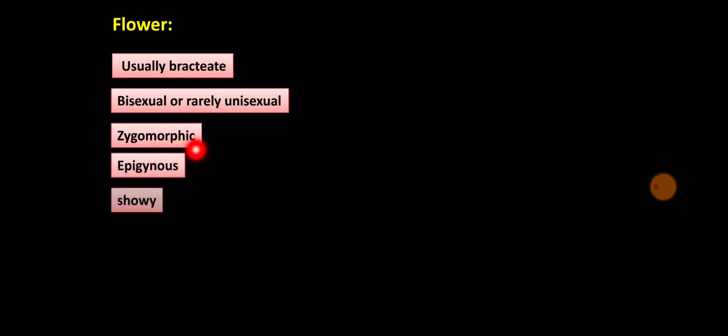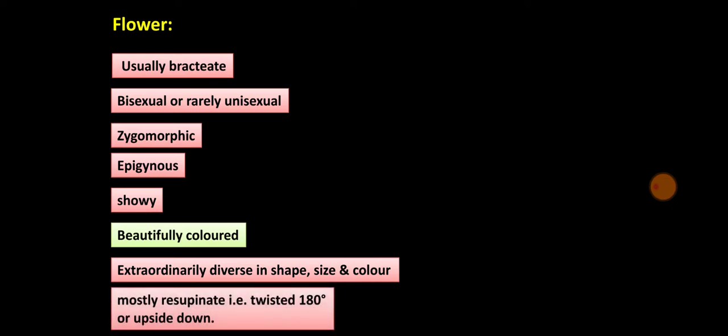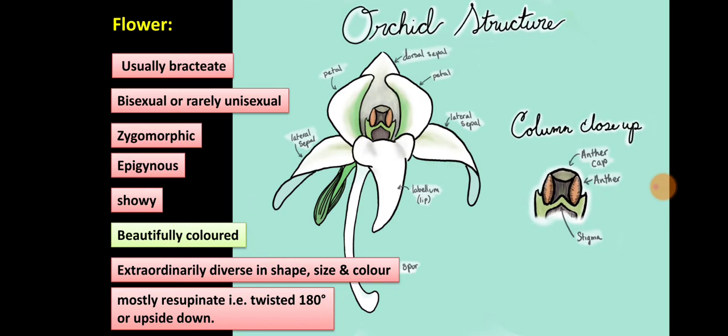Then let us study the flower proper. Usually bracteate, the flower is provided with a bract, bisexual or rarely unisexual. Flowers are zygomorphic, that means they are having bilateral symmetry. Flowers are epigynous, that means the ovary is inferior in this case. Flowers are showy, beautifully colored, extraordinarily diverse in shape, size and color. And the flowers are mostly resupinate, that means they are twisted 180 degree or upside down. So this is a peculiarity or diagnostic feature of the orchid flower. They are resupinate, that means they are twisted 180 degree.